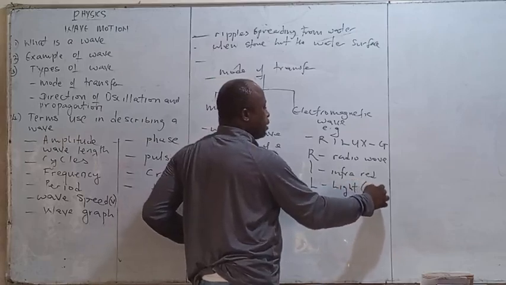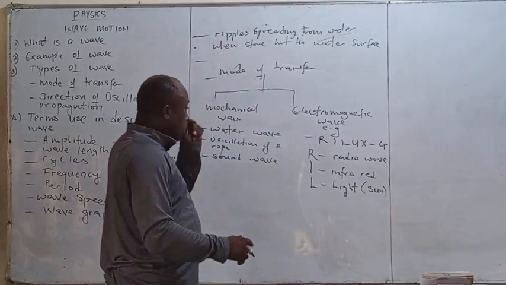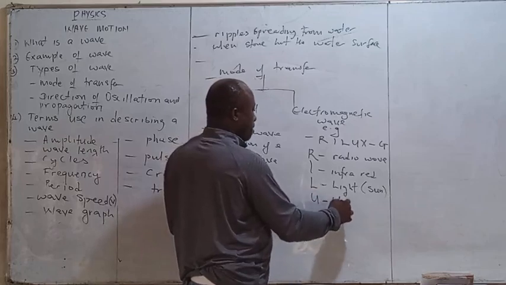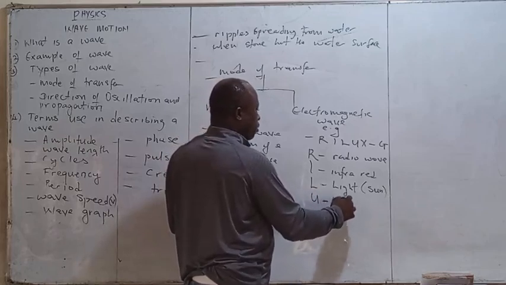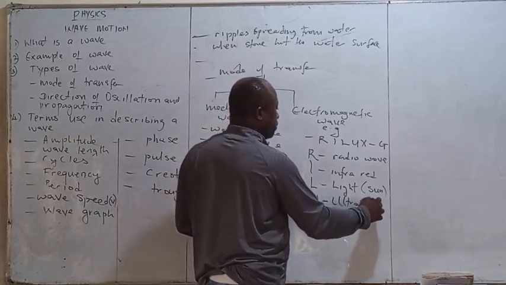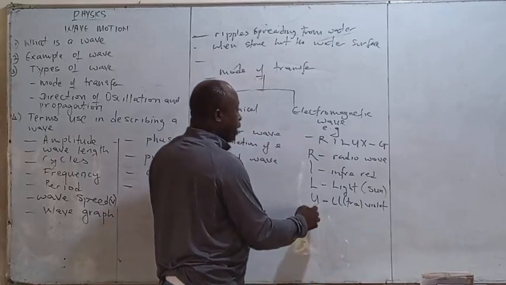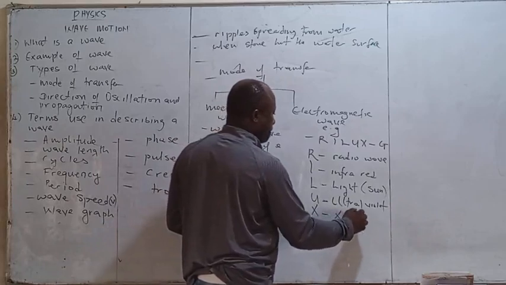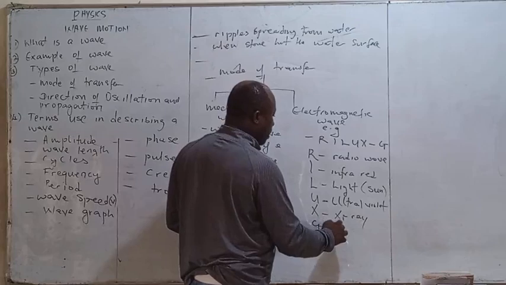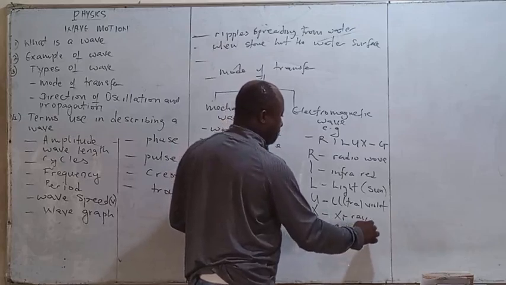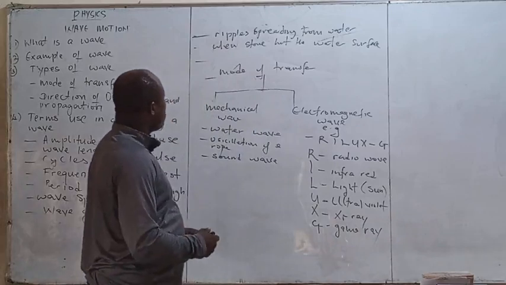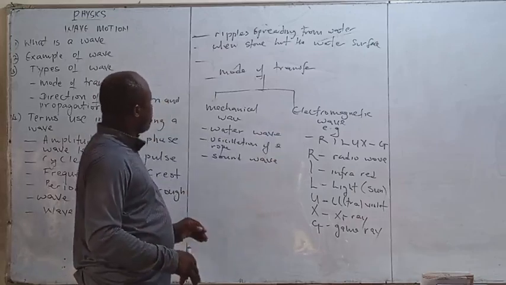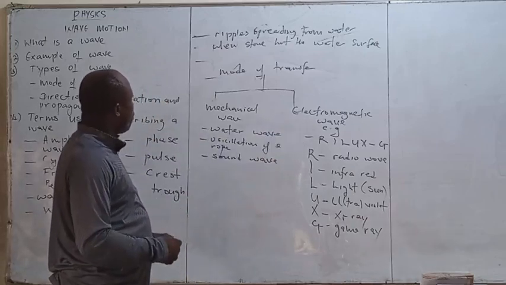Now we can say the sun is an example of light. Then U stands for ultraviolet. X stands for X-ray. Then G stands for gamma ray. So these are examples of wave under electromagnetic wave, and also what under mechanical wave.